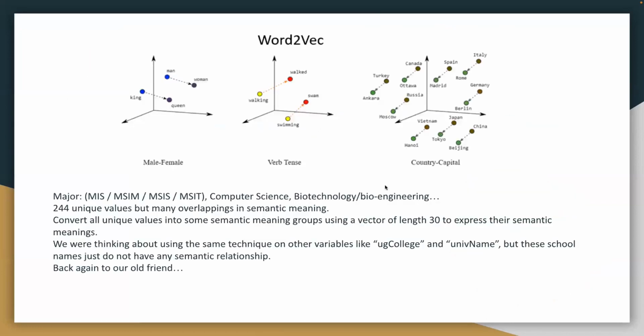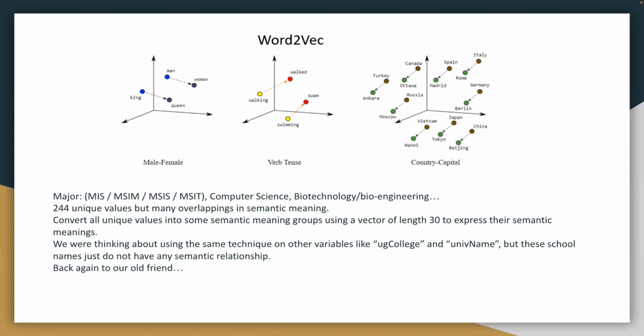Thus, we came up with the idea of using the word2vec library, which is essentially a word embedding technique. For the attribute major, there are 244 unique values, but many of them have overlapping semantic meanings. We converted all unique values into some semantic meaning groups and used a vector of length 30 to express their semantic meanings.